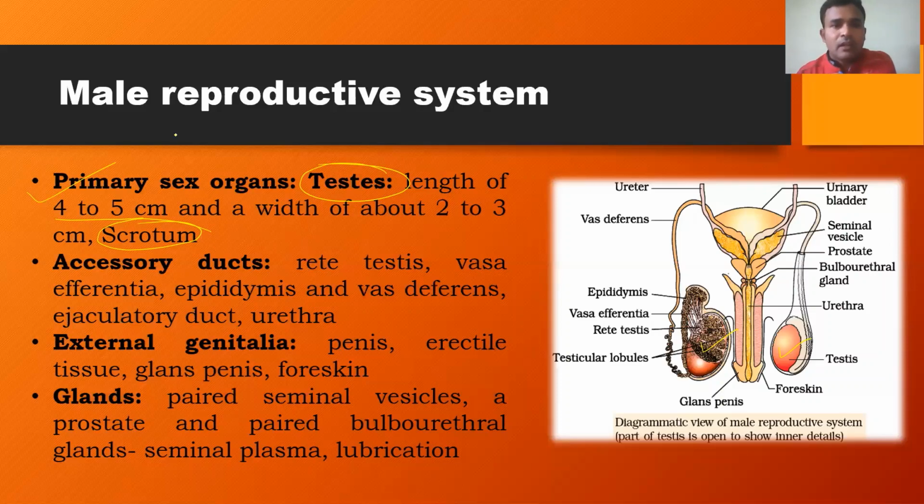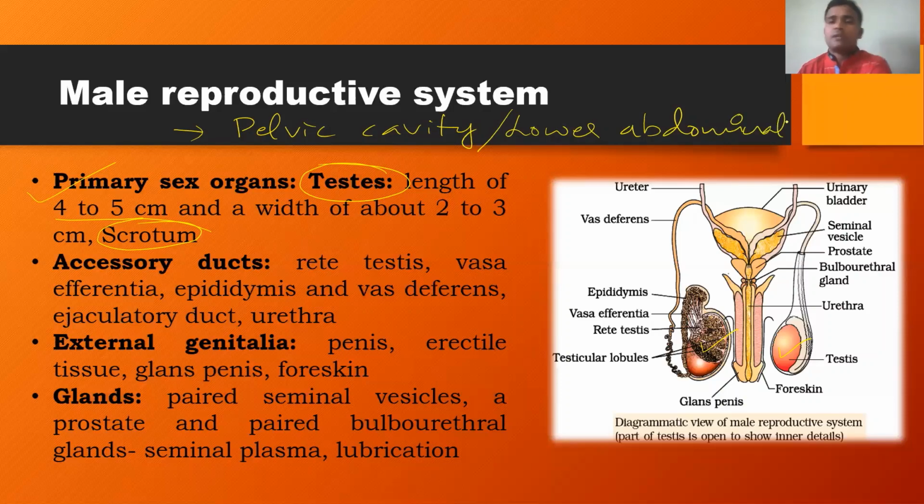The very important thing that we should remember is, in both males as well as females, most of the reproductive organs, the structural components of the reproductive system, are located in the cavity called the pelvic cavity. The pelvic cavity is nothing but the lower abdominal cavity. So within this lower abdominal cavity, all the structural components are located.